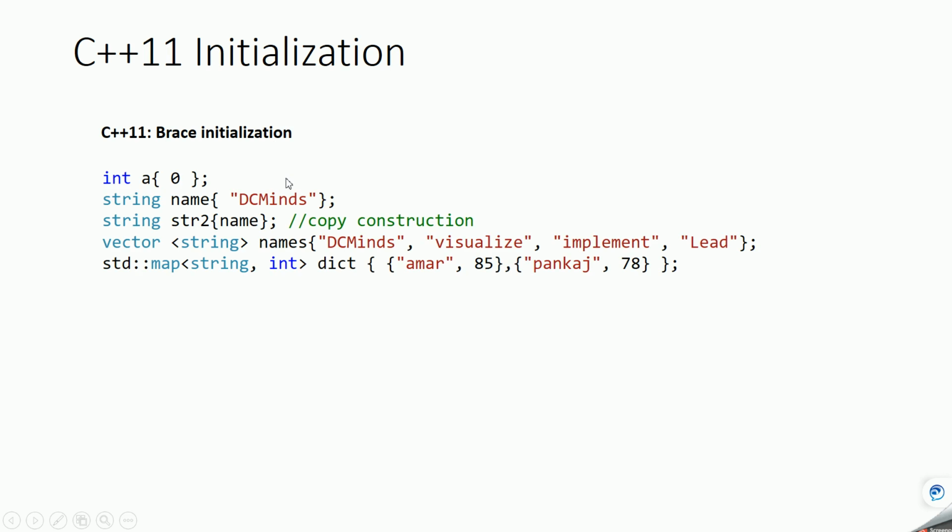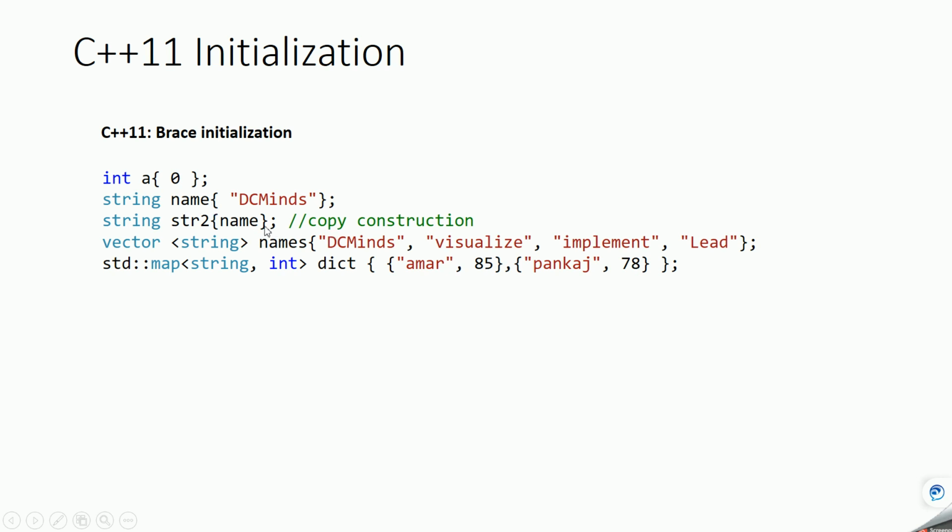In C++11 we have an initialization called brace initialization, which means you use braces to initialize the variable. In this case, a will be assigned 0, name will be assigned dcminds, and this string again will have the value dcminds because it is assigned from name.